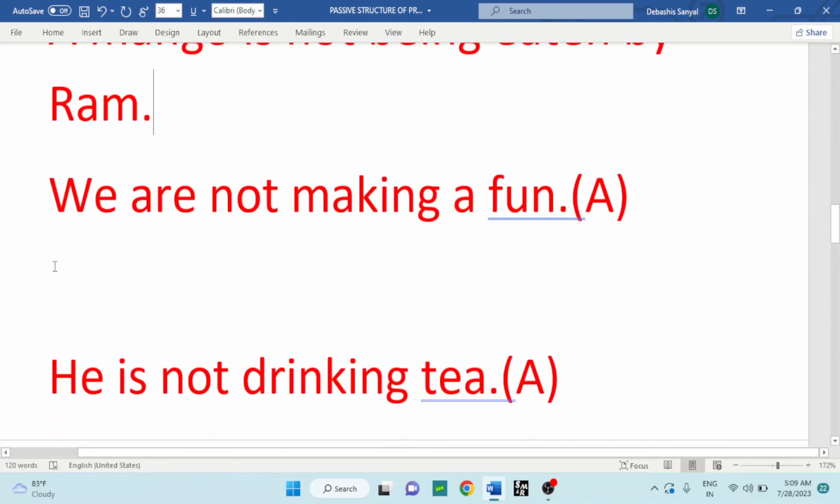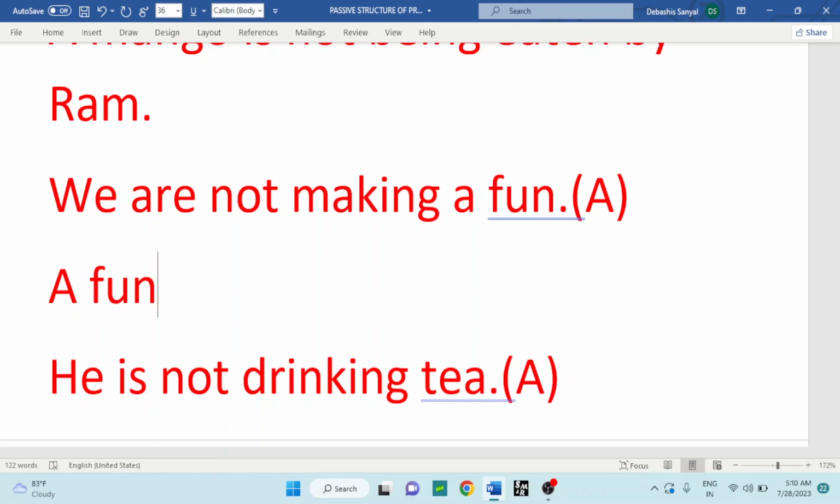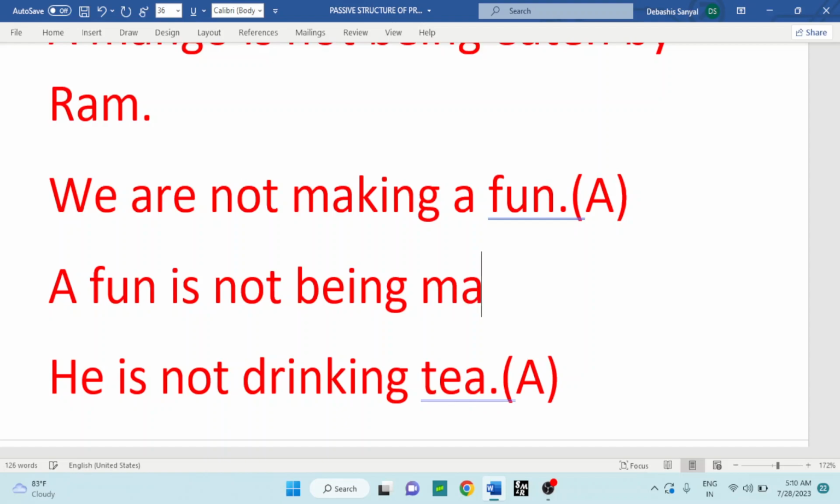We are not making a fun. Then a fun is the object. Here it will become the subject. A fun is not being made by us. We becomes us. And it will be followed by a full stop.